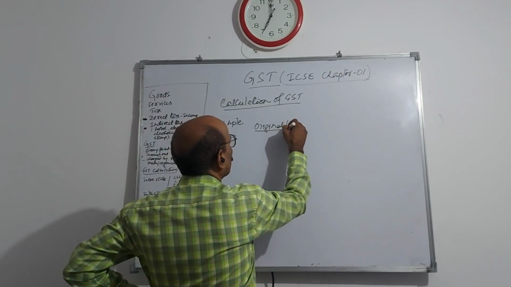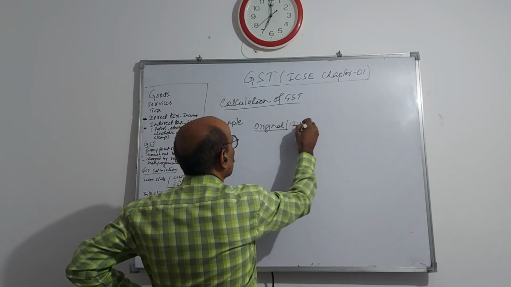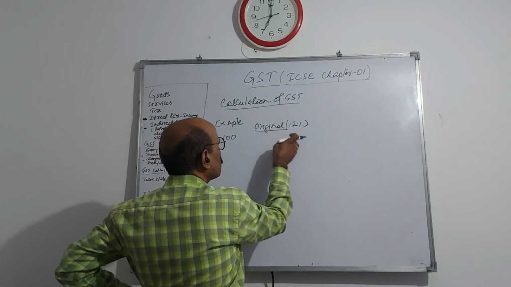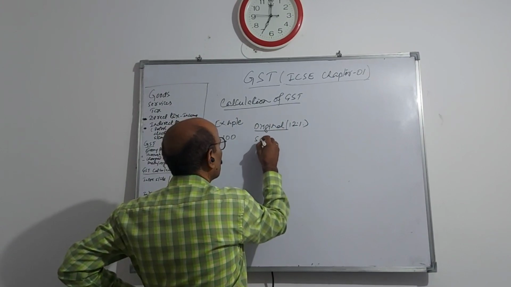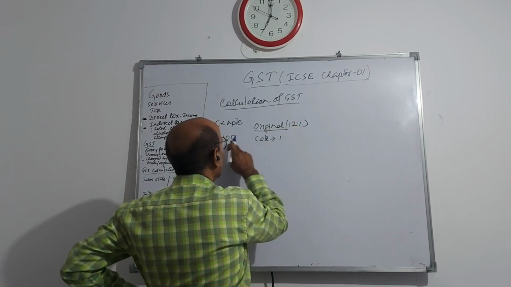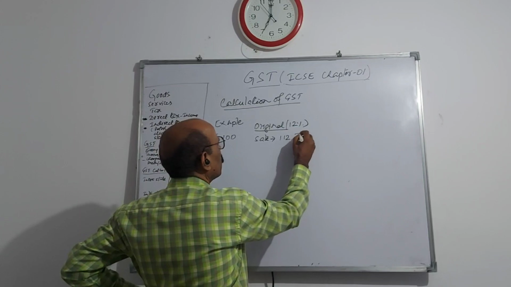And here suppose the rate of GST is how much? Let it be 12%. Okay. So here the original manufacturer will sell the item. This will be 12% on 100, so the sale will be 112 rupees.